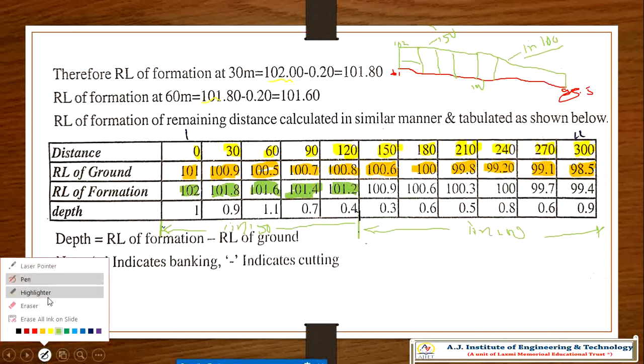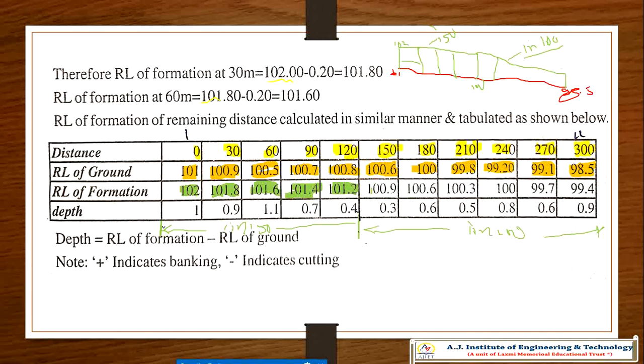Right. Here it is a little dark red, so green I'll take. From here to here, 101.2 minus 0.3 is 100.9, 100.9 minus 0.3 is 100.6, and so on: 100.3, 100, 99.7, 99.4.